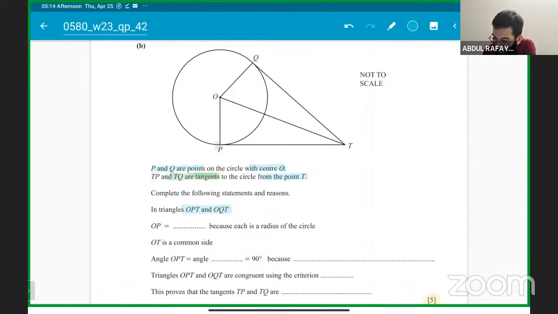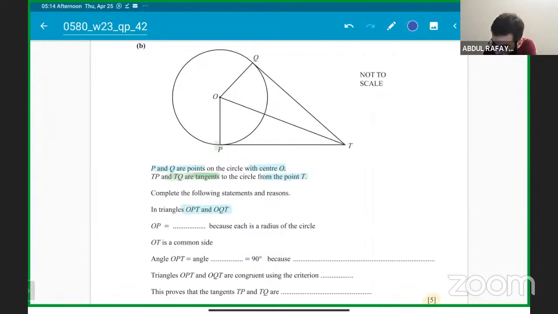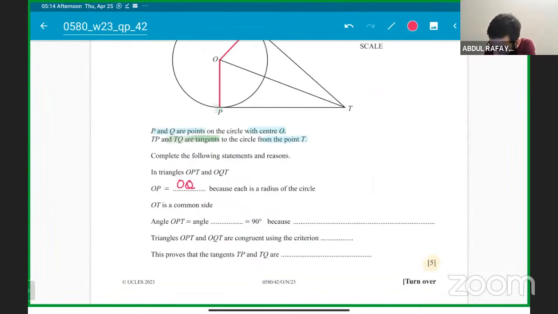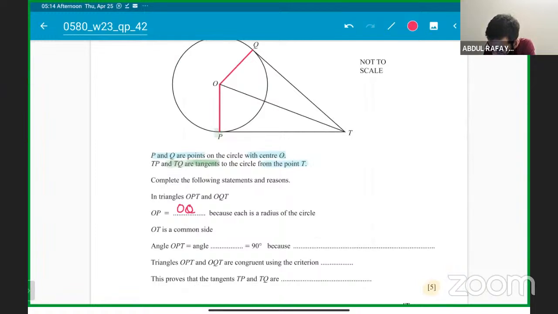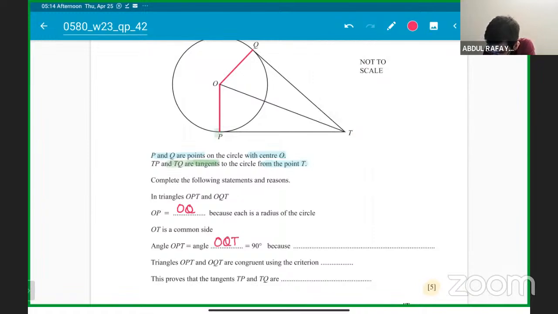OP will be equal to what? Very simple. I think nobody will get this wrong. OP will be equal to OQ, because both of them are radii. So this one is not a mistake, 1 mark easily got. Then OT is a common side. Angle OPT will be equal to which angle? I'm expecting this one will also be correct. Very simple. It will be equal to angle OQT.